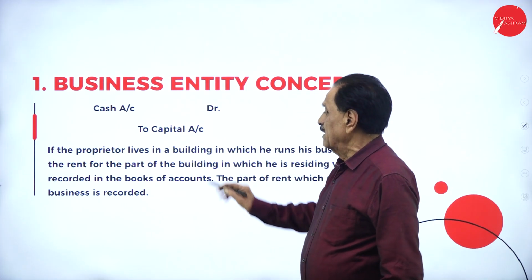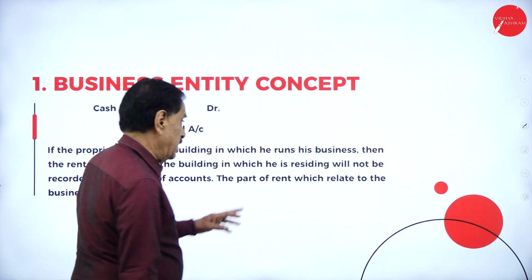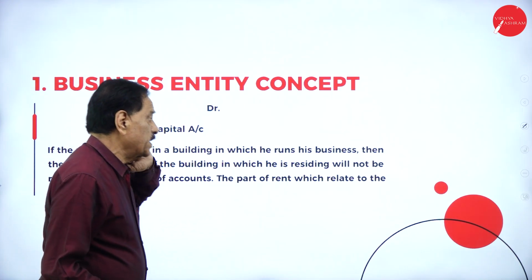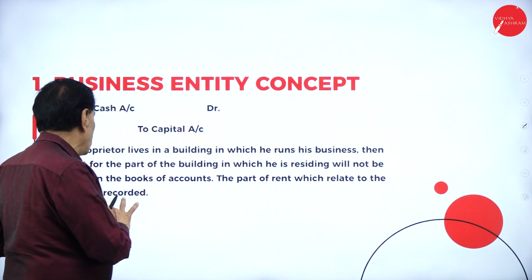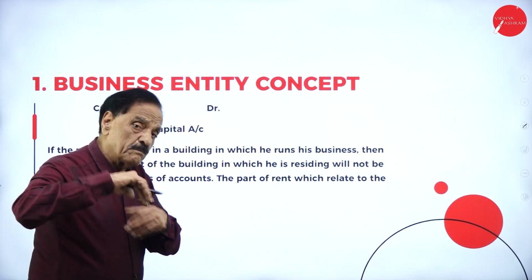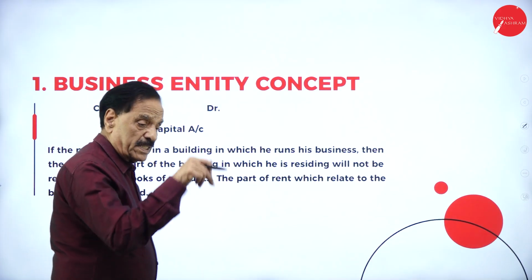Credit the giver. If the proprietor lives in a building in which he runs his business, then the rent for the part of the building in which he is residing will not be recorded in the books of accounts. The part of the rent which relates to the business is recorded.